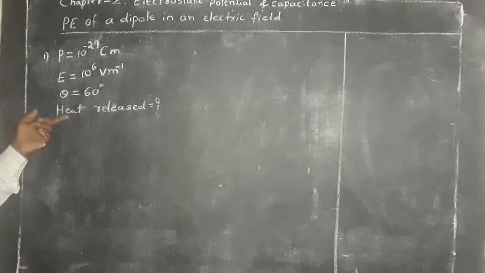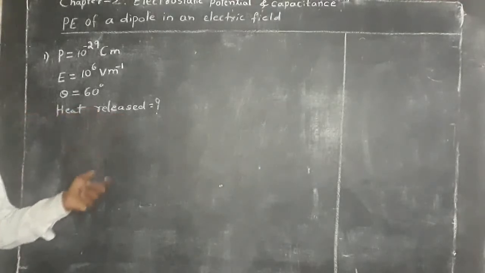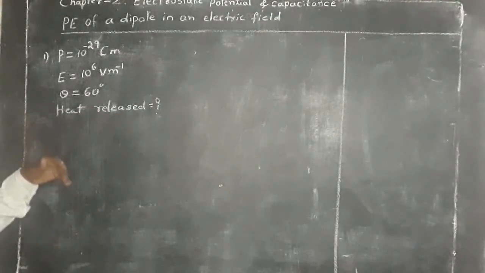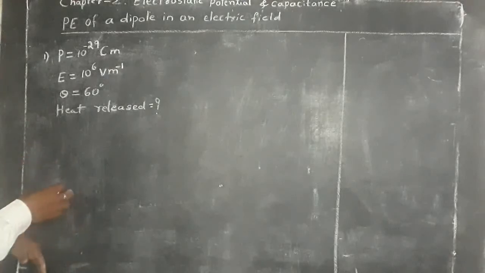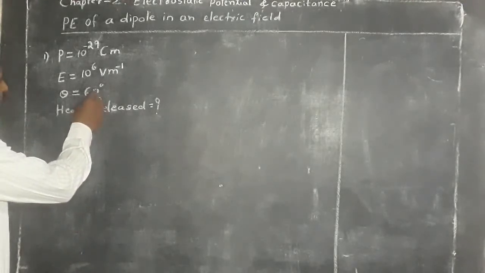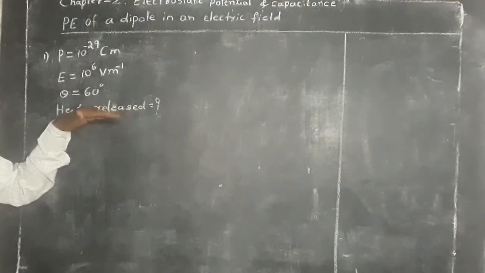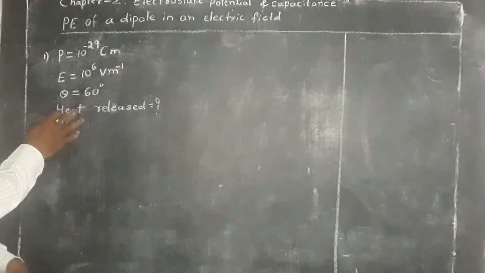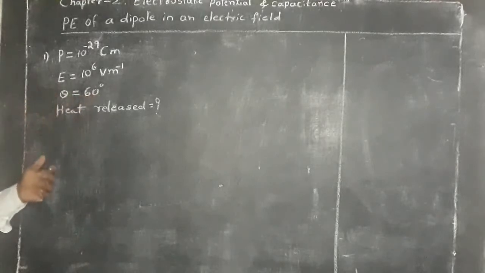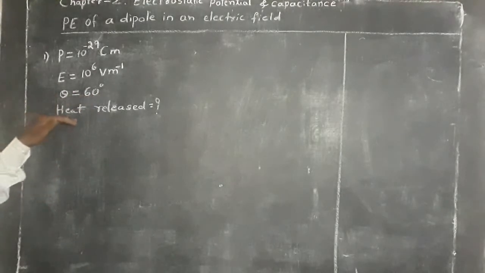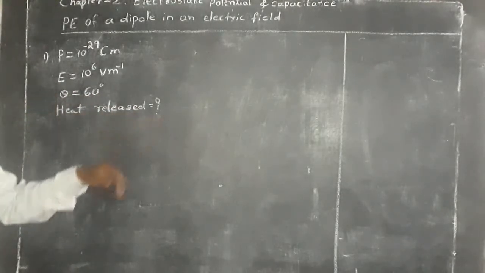Then what is the heat released in aligning the dipole to the new direction? The first direction is 0 degree and it suddenly changes to 60 degree. Then what is the heat released during this process?